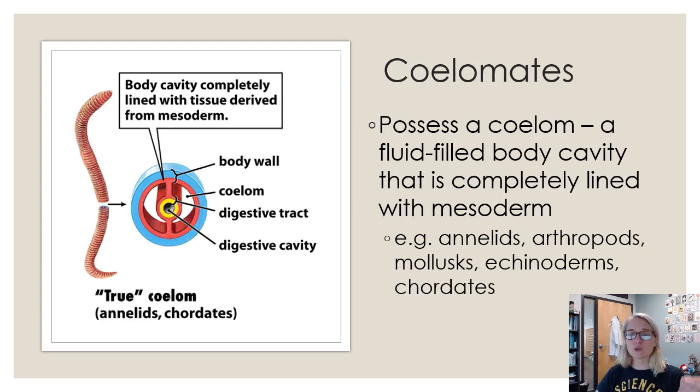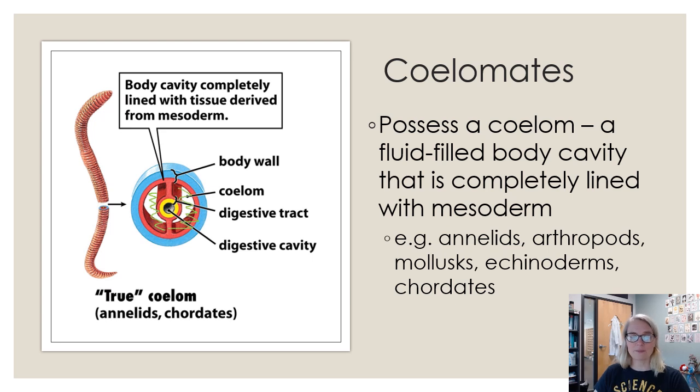And then compare that to true coelomates, so they're just called coelomates. They have a full body cavity, so we can see our digestive tract is surrounded by this red body wall tissue, this mesoderm, and then the underside of our body wall is lined by this. And so this space, let me get a different color, we'll do light green, this space here is that hollow space.